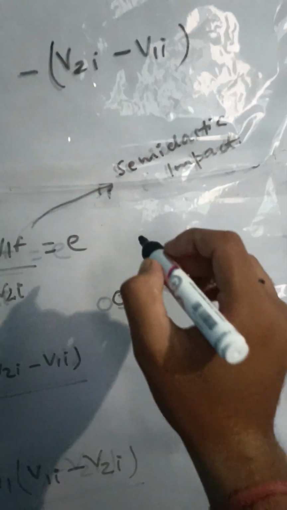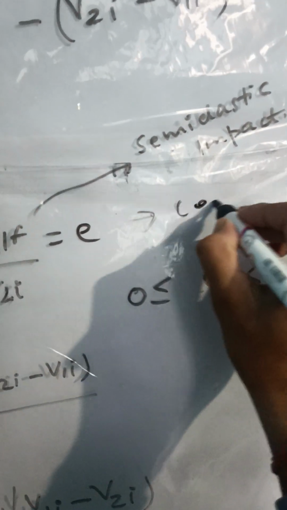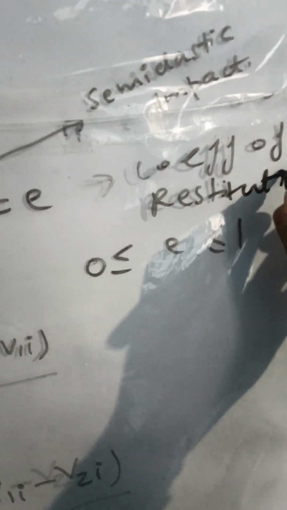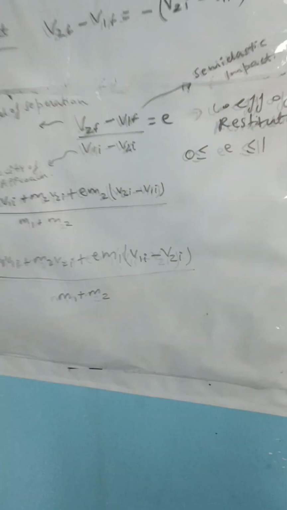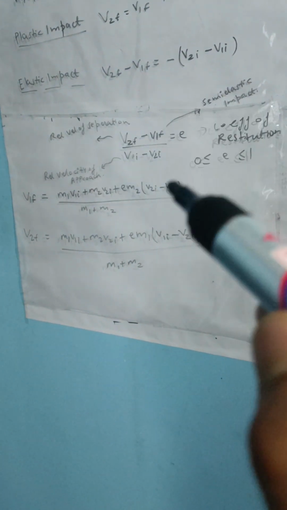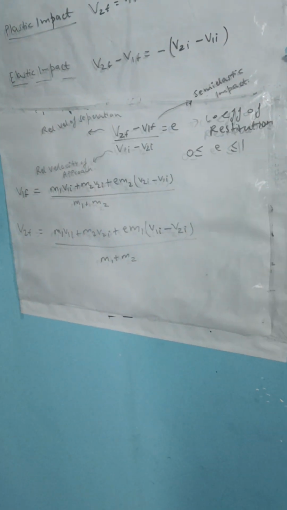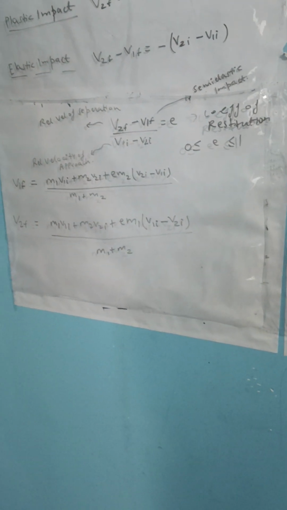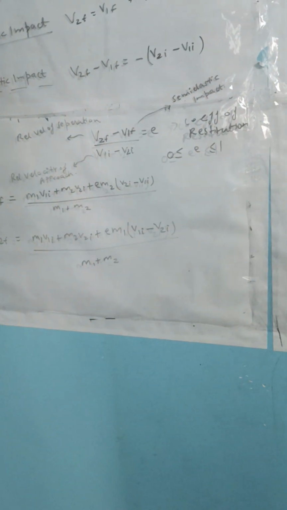We can write here coefficient of restitution, that is v2 final minus v1 final. We know it is relative velocity of separation, and v1 initial minus v2 initial is nothing but relative velocity of approach. To approach, for approaching body 2, velocity of body 1 should be more, and for separation, velocity of body 2 should be more, otherwise they will never separate.